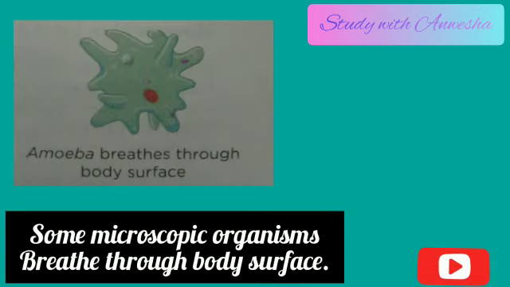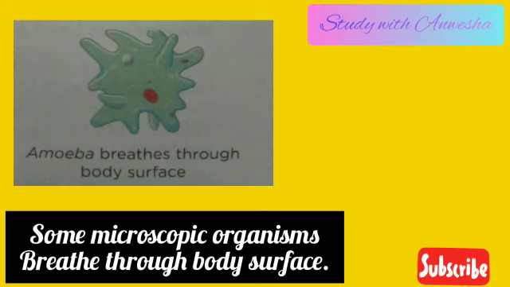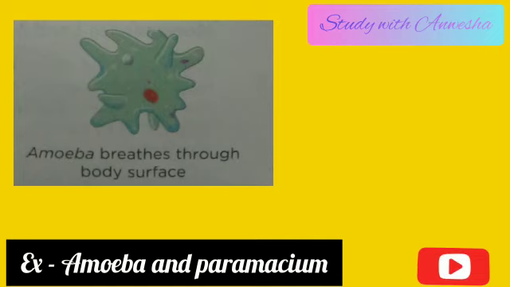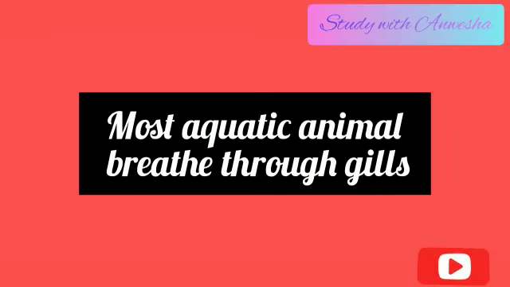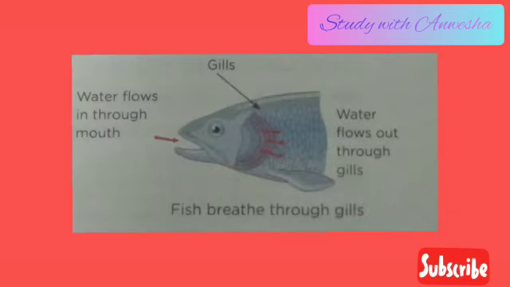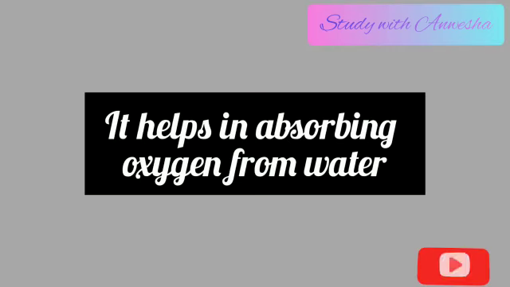Body surface. Small microscopic organisms breathe through their body surface. Example: amoeba and paramecium. Gills. Most aquatic animals such as fish breathe with the help of gills. Water flows in through the mouth and flows out through the gills. The gills help in absorbing the oxygen dissolved in water.